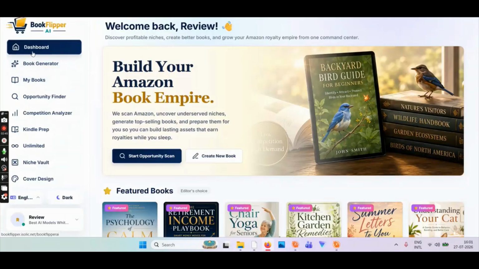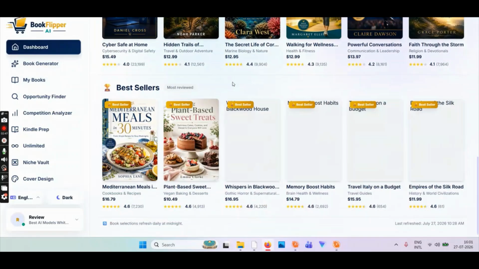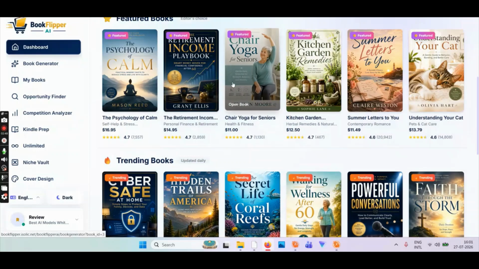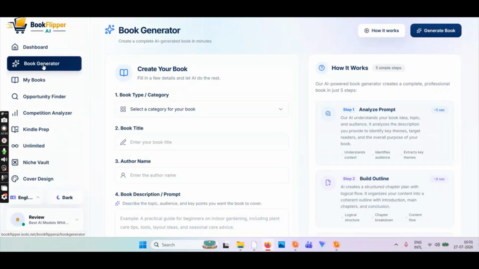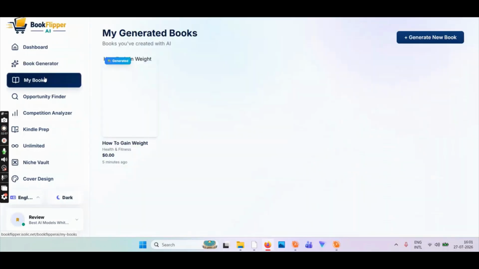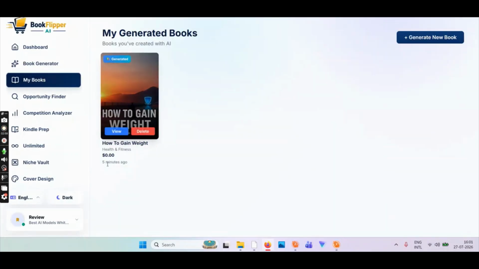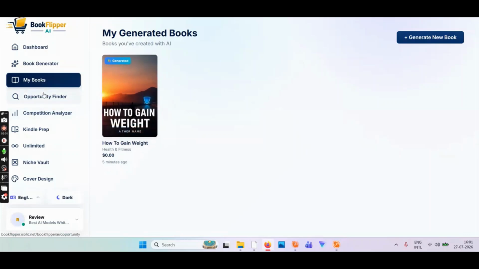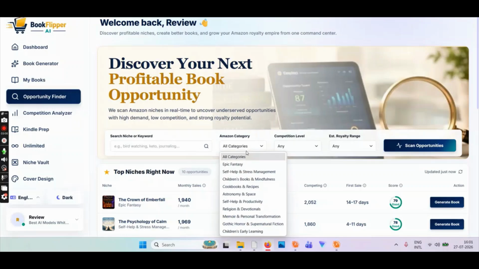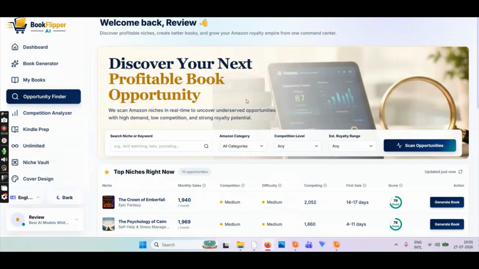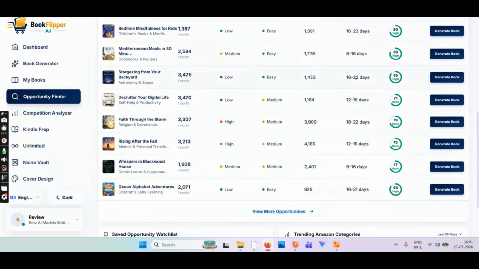So we have the dashboard, as you can see right here. These are some sample books which are sold on Amazon. Then we have book generators, and I'll show you how to generate the book in a moment. Then we have my books, which I had generated; this is what I generated 5 minutes ago. You can go to opportunity finder here and search any Amazon category and what kind of books you want to create. You can click on scan opportunities here, and you have some samples as well.